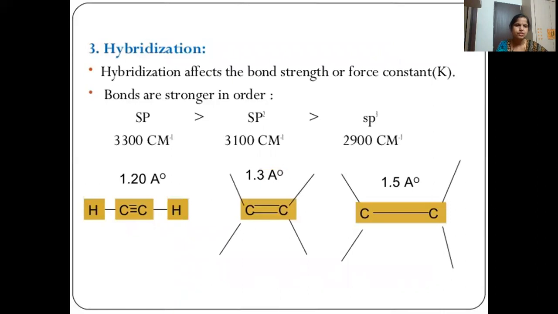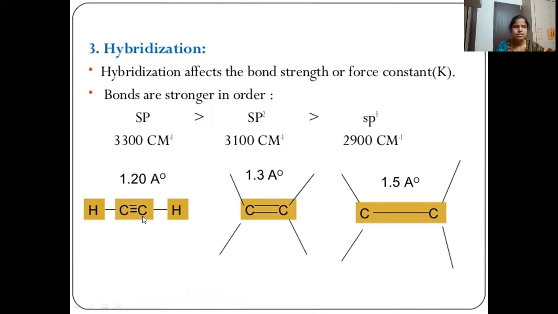Then hybridization. Hybridization also affects the bond strength or the force constant. sp hybrid carbon will have higher vibrational frequency when compared to sp2, then comes sp3. sp is more than 3000, that is 3300. sp2 is almost near 3000, that is 3100. sp3 is just less than 3000, 2900.